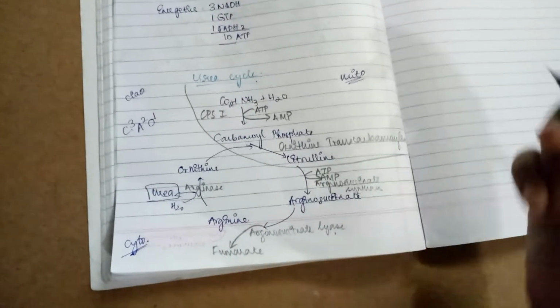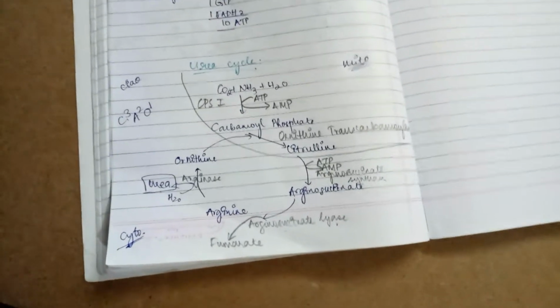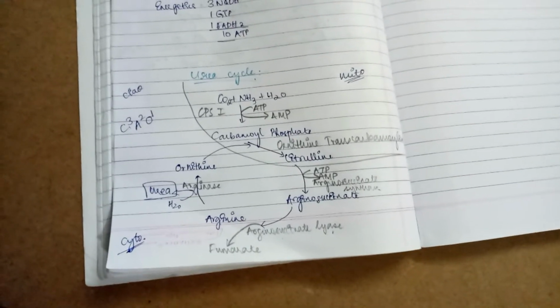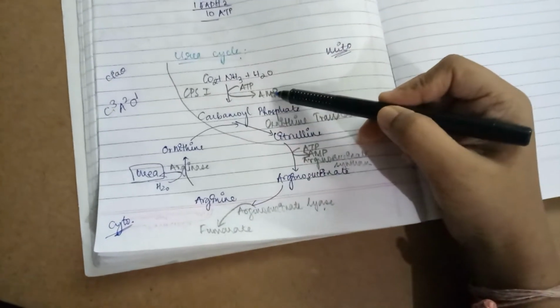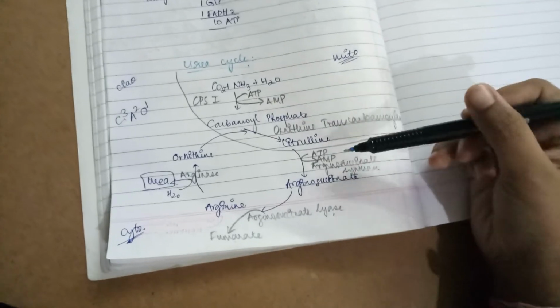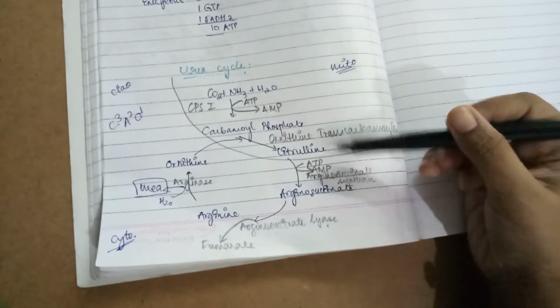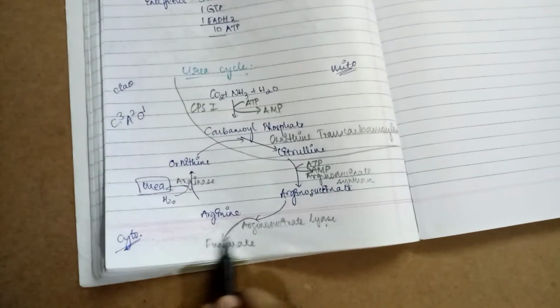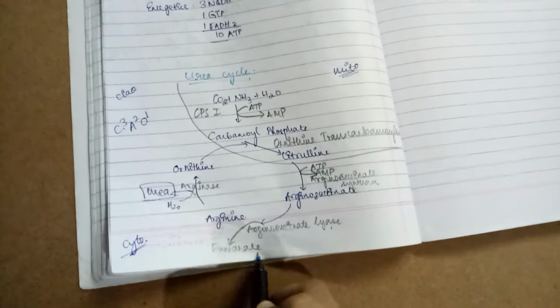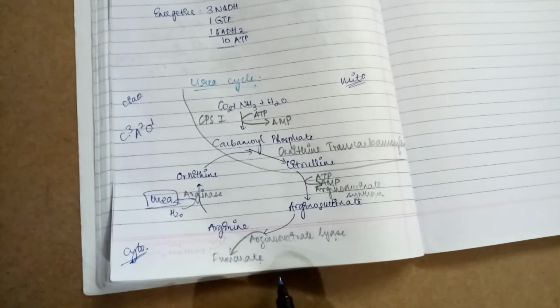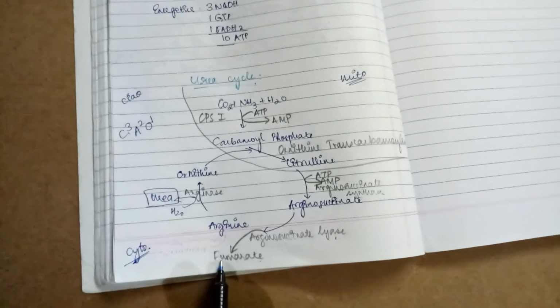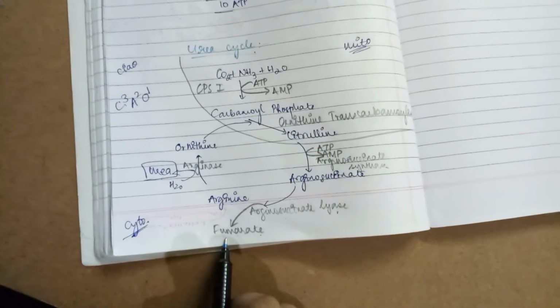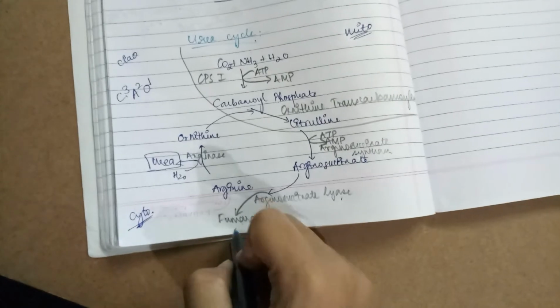Now the energetics of this reaction. It uses 2 ATP in the first step, and in the third step it again uses 2 ATP. So in total it uses 4 ATP. But the fumarate that I mentioned earlier goes to the TCA cycle. When it takes part in the TCA cycle, it will give 3 ATP.